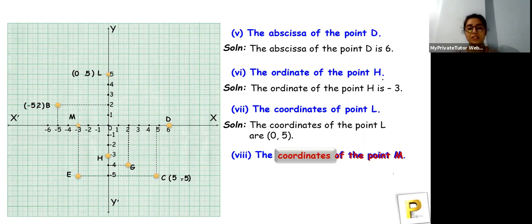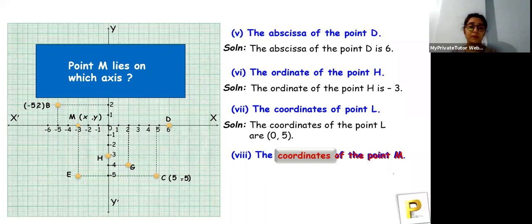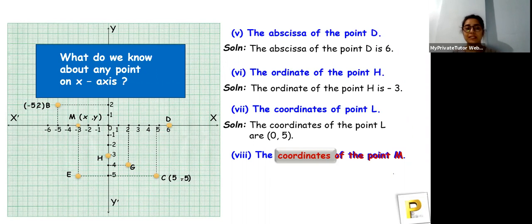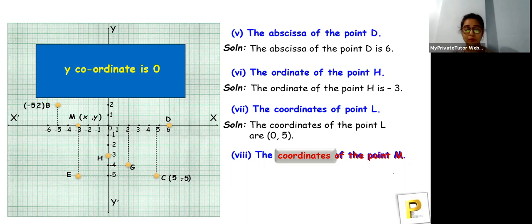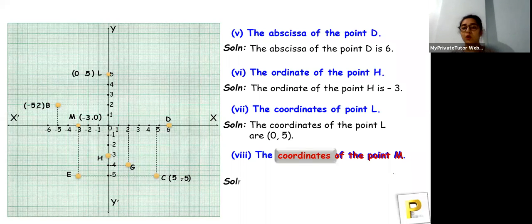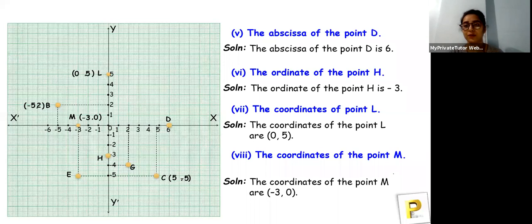Okay, so let's see what is the solution. So the coordinates of point M. You can see that point M lies on which axis? X-axis. So what do we know about the x-axis? That the y coordinate is 0. So if the y coordinate is 0, what will be the answer? What is its x coordinate? That's minus 3, and minus 3 comma 0 is the correct answer. Minus 3 comma 0, yeah, correct.